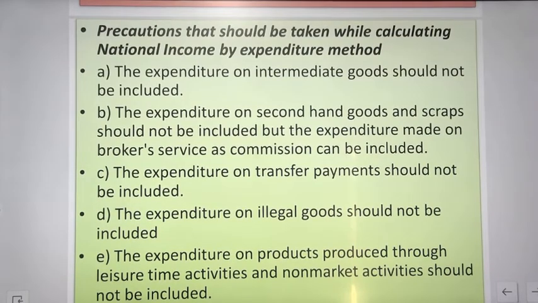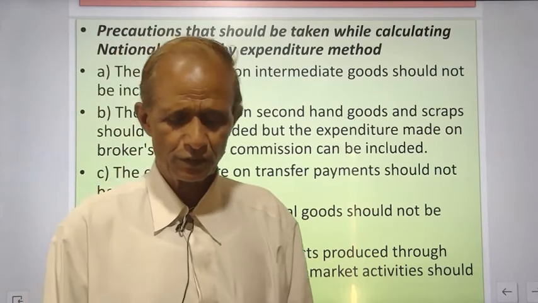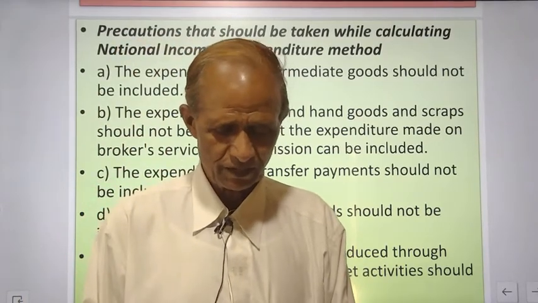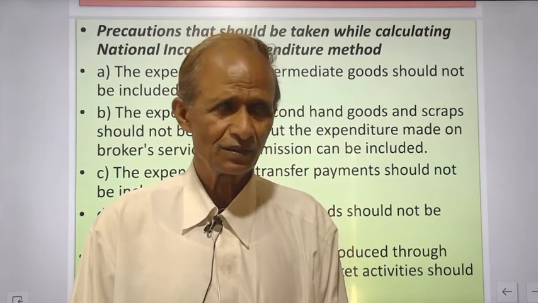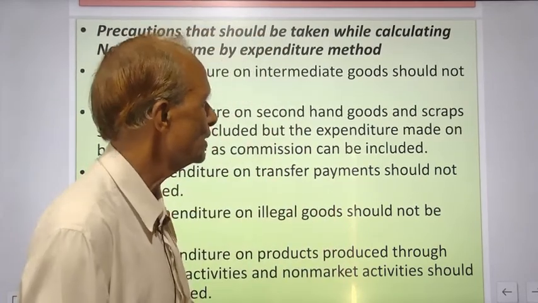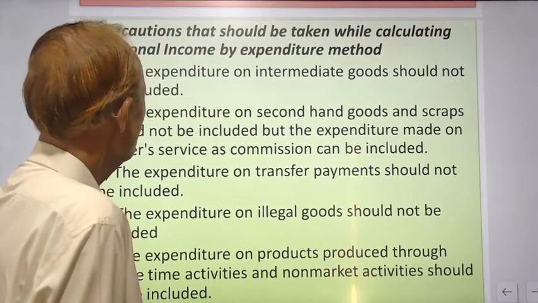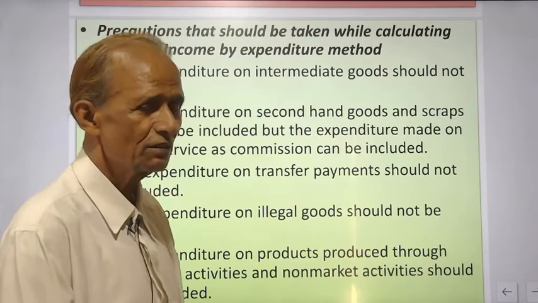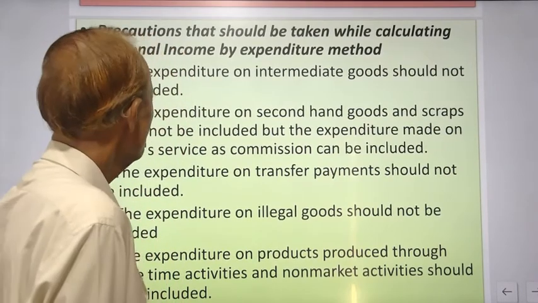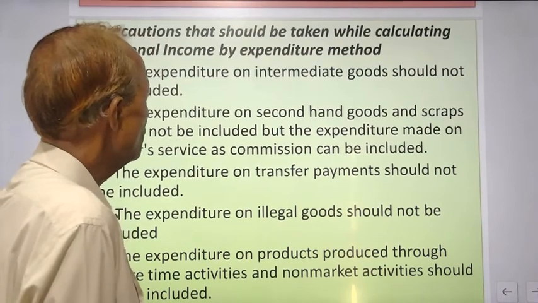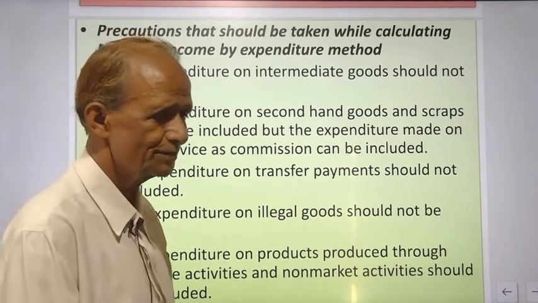Now there are certain precautions to be considered for calculating national income by expenditure method. As per the product method or income method, the expenditure on intermediate goods should not be included.